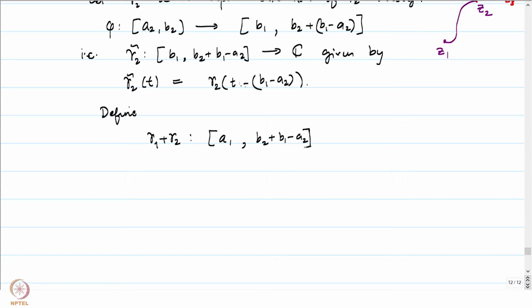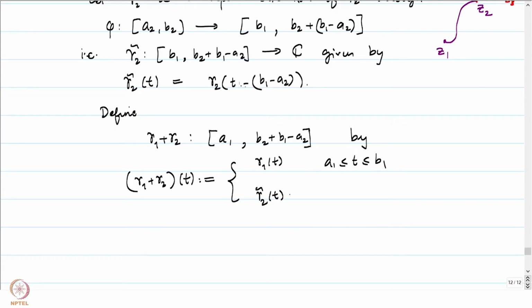This is the domain of definition of gamma 1 plus gamma 2, defined by gamma 1 plus gamma 2 of t is given by gamma 1 of t when t is between A1 and B1, and given by gamma 2 tilde of t when t is between B1 and B2 plus B1 minus A2.